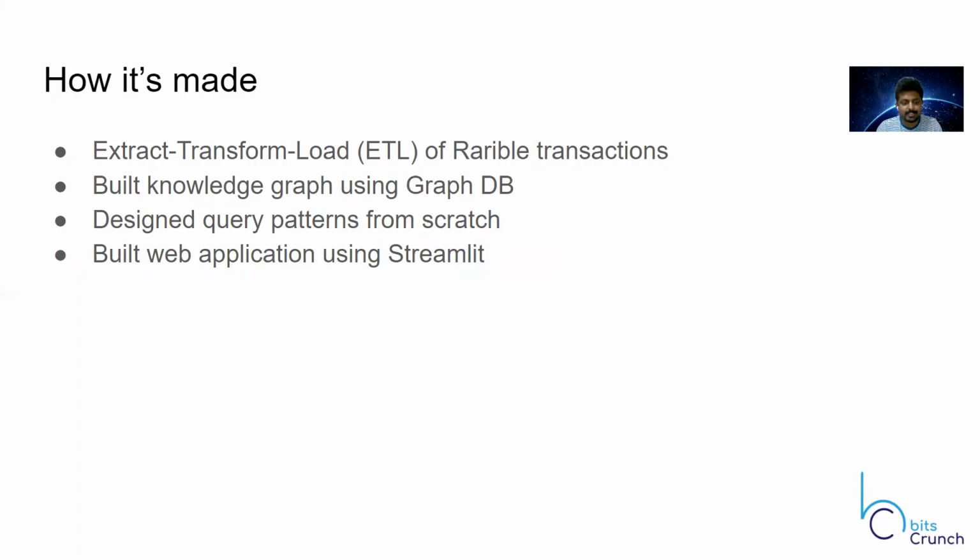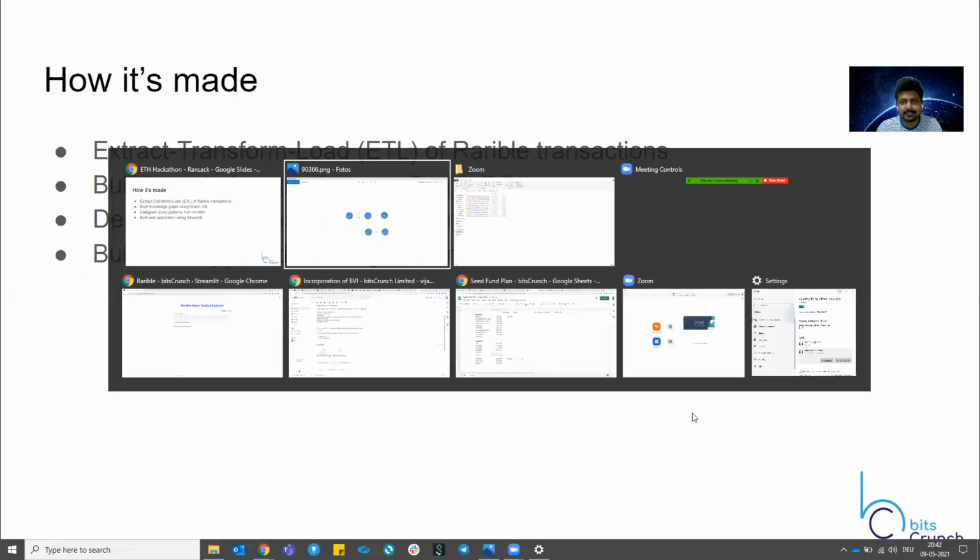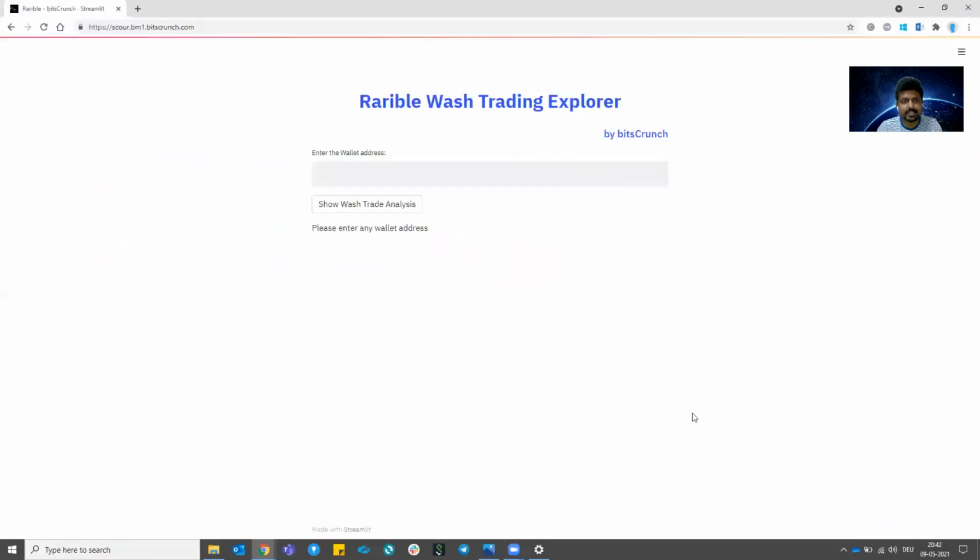We have built a web application, as I said, so just quickly going through that. Since it's for a demo, we just took a wallet address that was involved in wash trading on the Rarible marketplace. I'm just pasting the wallet address here.